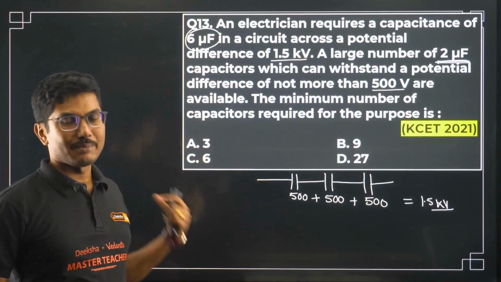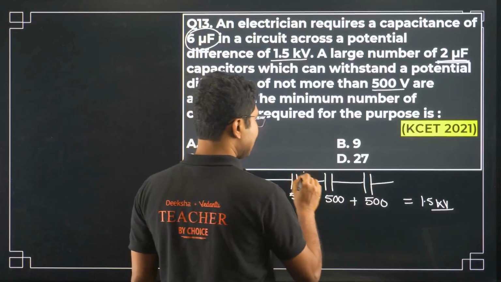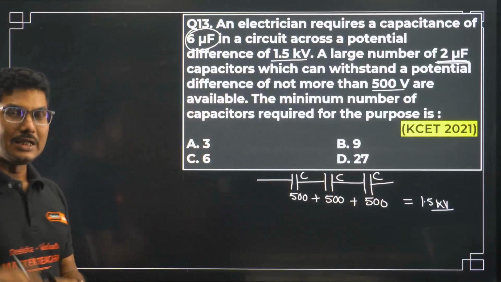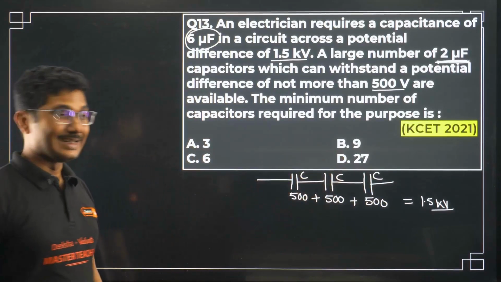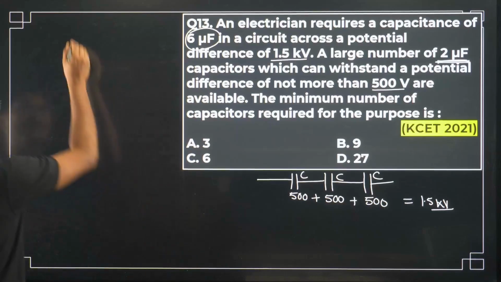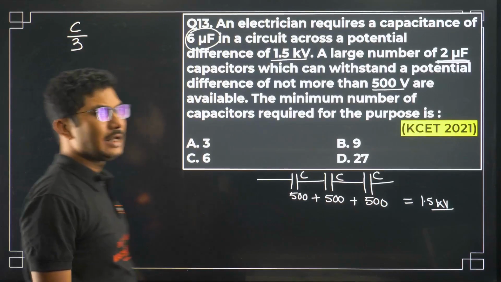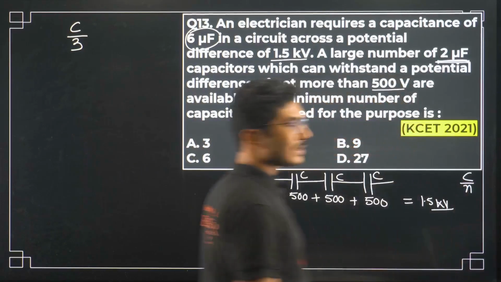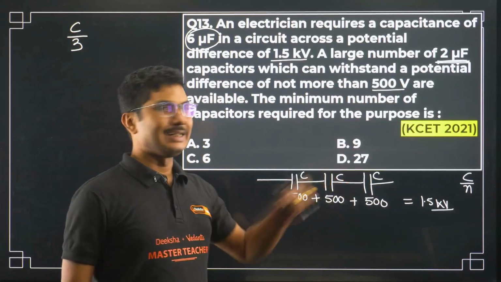So this is C, this is C, this is also C. When equal capacitors are connected in series, the equivalent capacitance is given by C by N, in this case C by 3. C by N is the equivalent capacitance when N number of capacitors are connected in series.